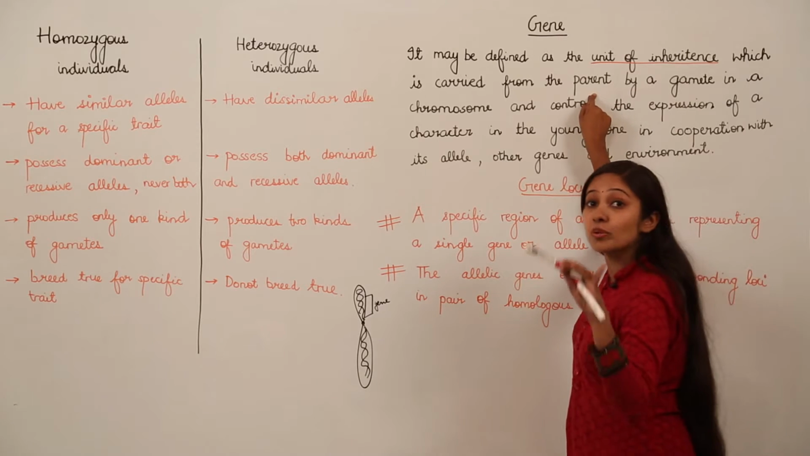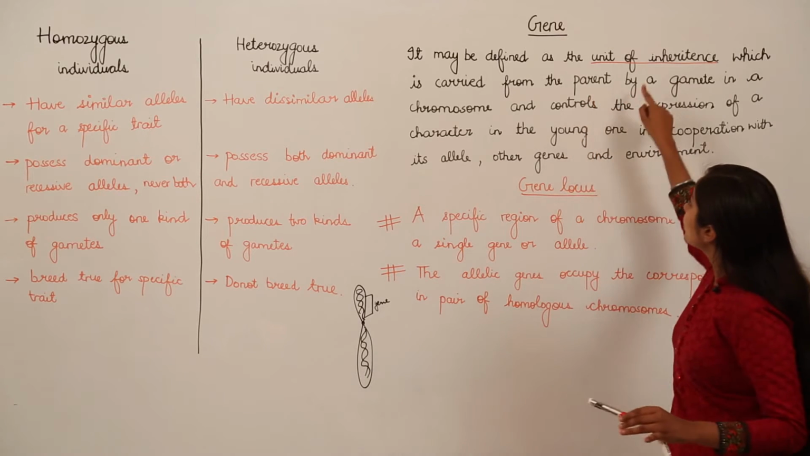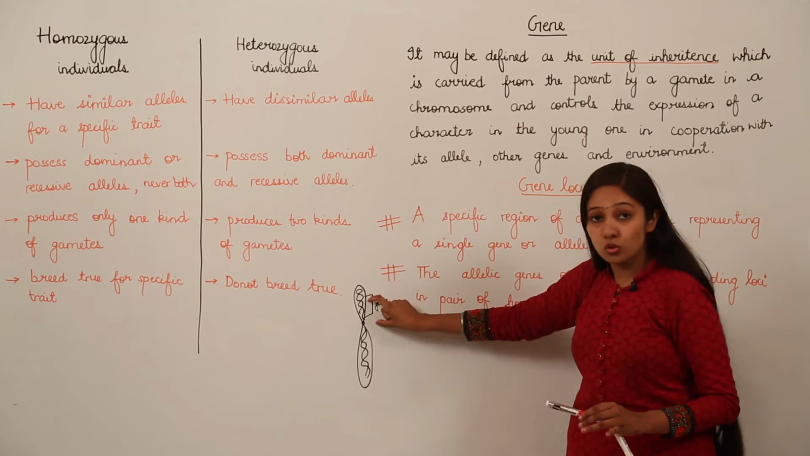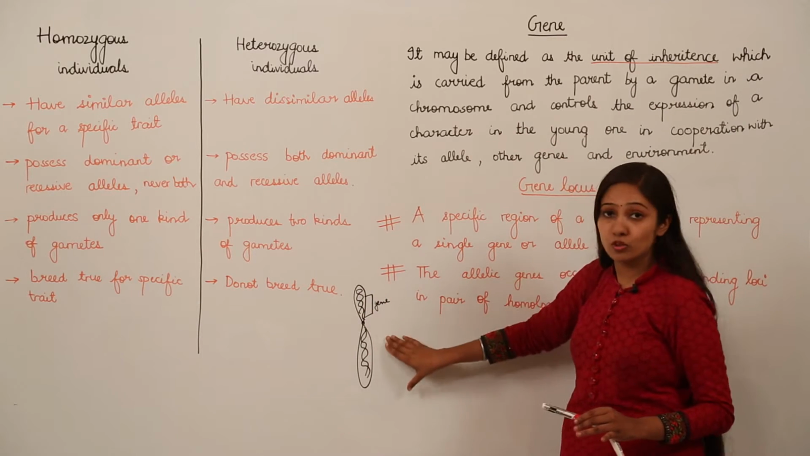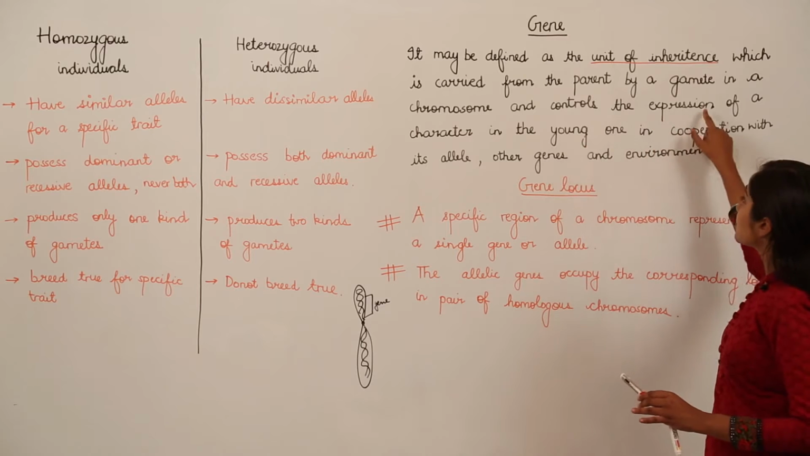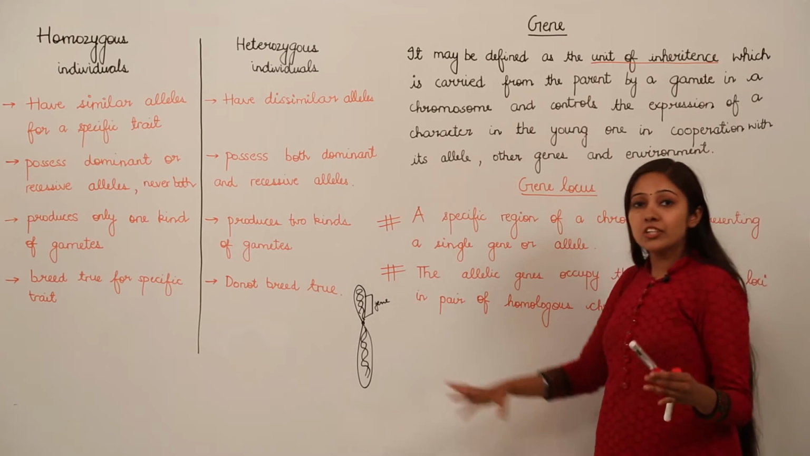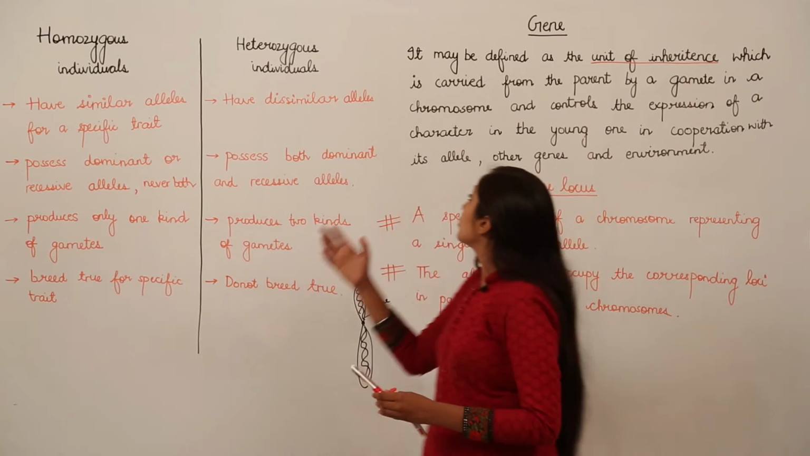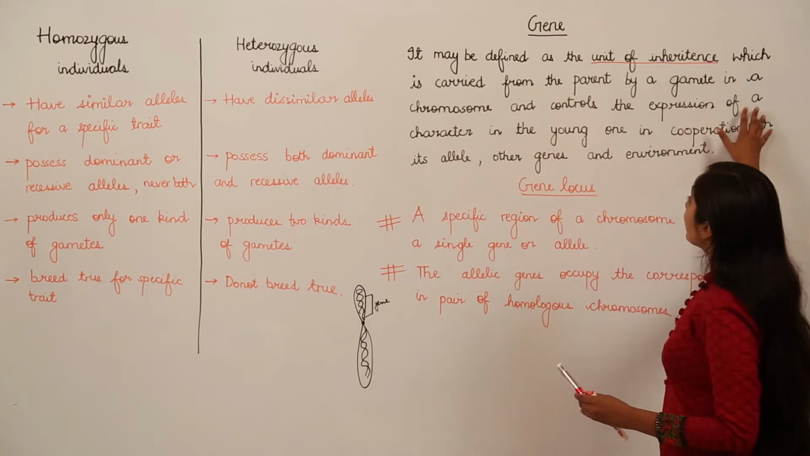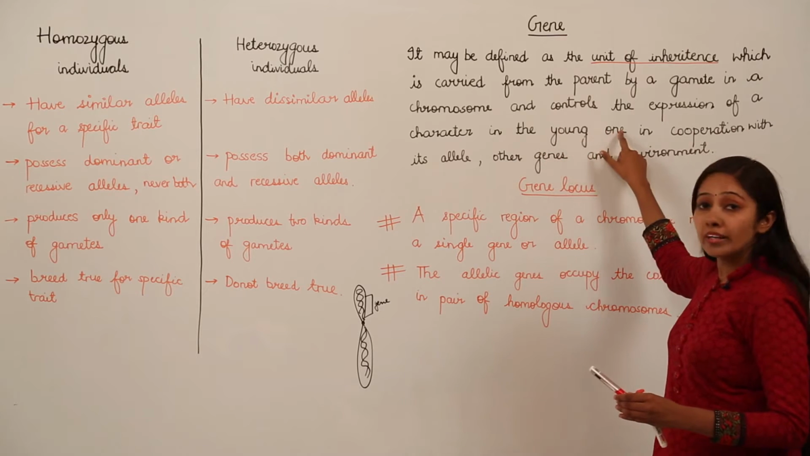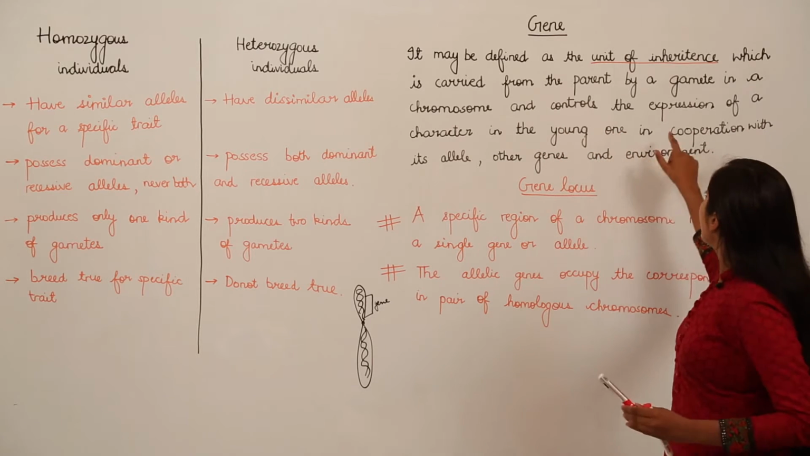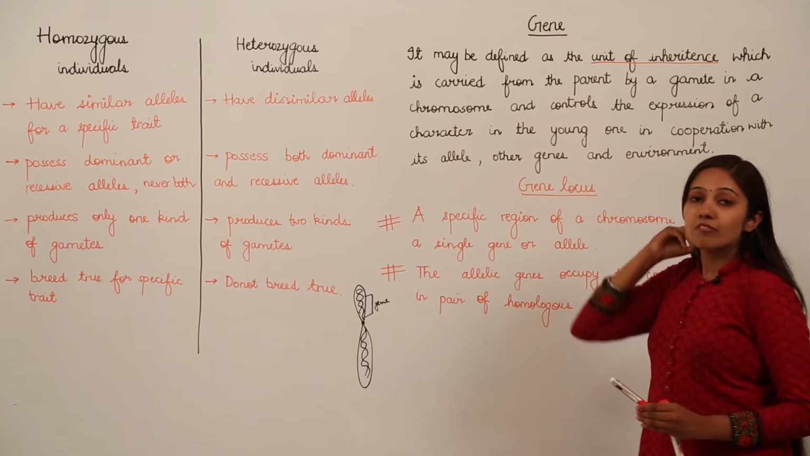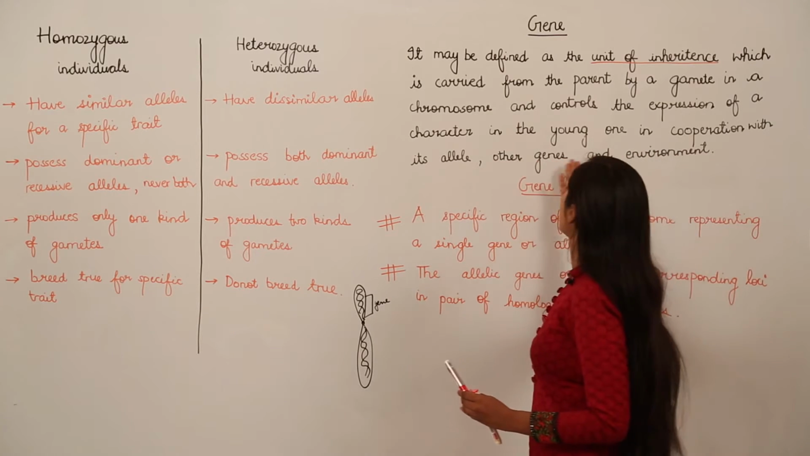From the parents you get your DNA, right? So, they are carried from the parent by a gamete in a chromosome, because this is a part of chromosome, and controls the expression of a character. Each gene is going to encode for a specific character. Okay. So, it encodes for the expression of a character in the young one, in the offspring, in cooperation with its allele, other genes and environment. Why in cooperation with alleles, other genes and environment?